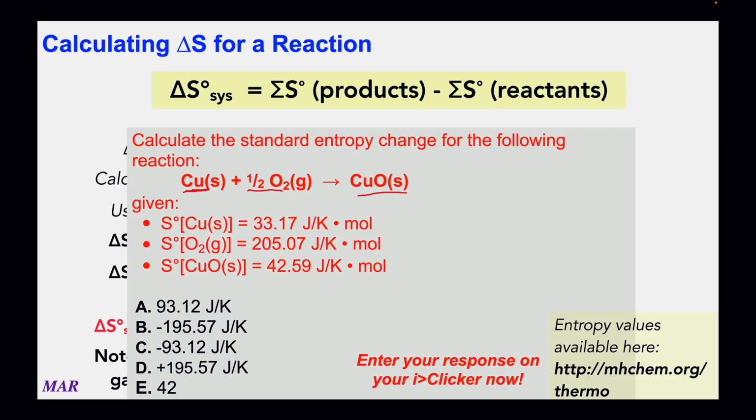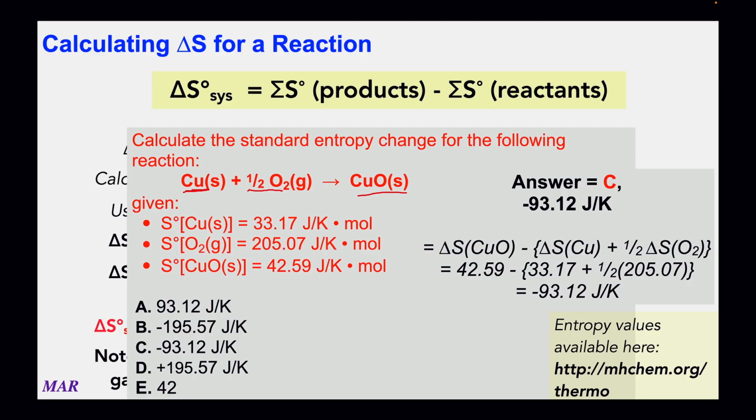You don't have to know those or anything like that. Well, if you do this, then it comes out to be minus 93.12 joules per Kelvin. Pretty simple, plug and chug kind of stuff. Again, you don't have to know any of the entropy values. Remember, the raw entropy values will always be positive numbers unless you happen to be at 0 Kelvin, which is never. But delta S may or may not be positive or negative. And in this case, as you can see, delta S, the change in entropy, is certainly a negative number.